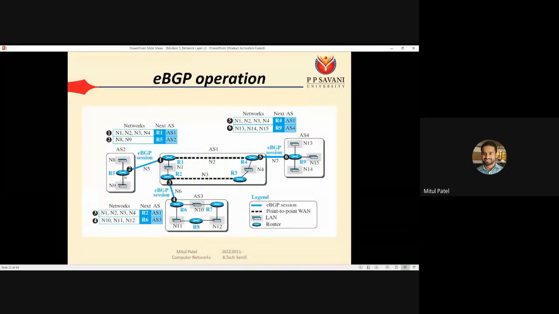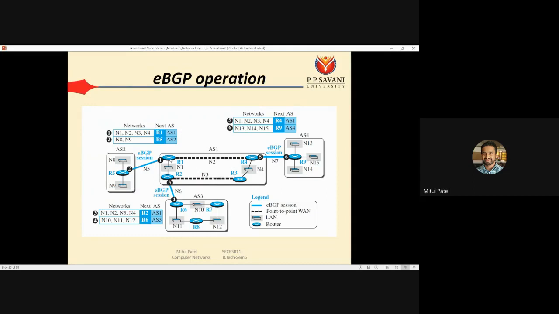So when R5 gets any data related to N1, N2, N3 or N4, then it will consider this entry. For R5, the next router will be R1 and the autonomous system will be AS1. Same thing is about R1.